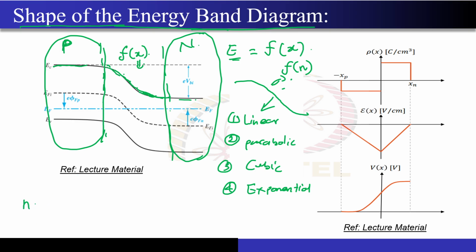Okay, I will write it. Just give me a moment. N is equal to Ni exponential of, maybe I should write like EF minus EI by KT, right? Yeah. So now, yeah, tell me.